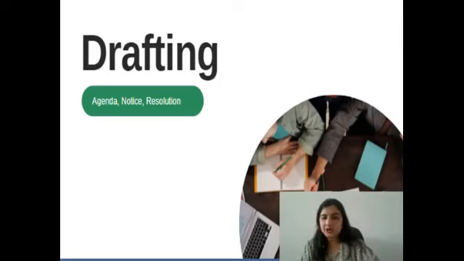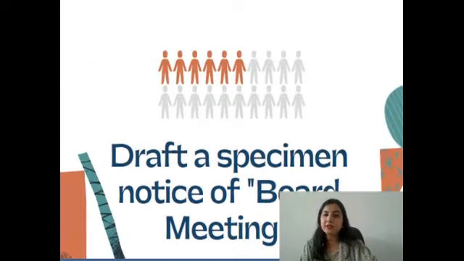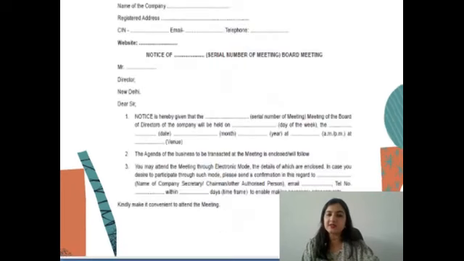Now, having a look at what type of question they could ask you: to prepare an agenda, prepare a notice, draft a resolution which you want to pass. For that I have given you one example. There is a question which could be asked in your exam, like draft a specimen notice of board meeting. So now how will you write this answer? This is the basic format.